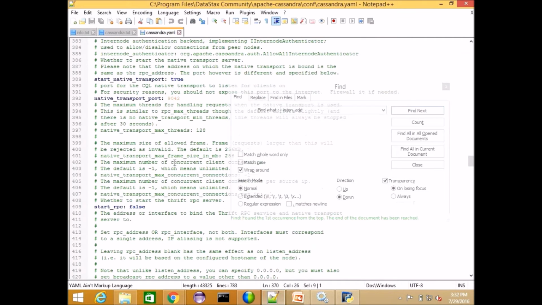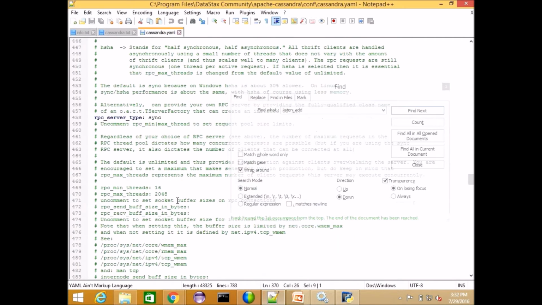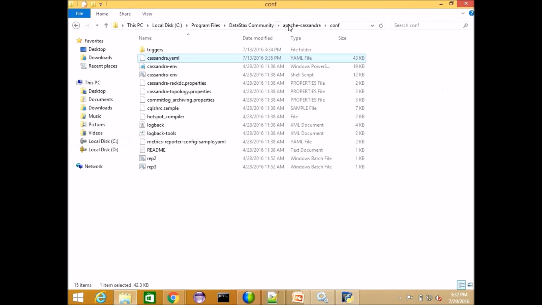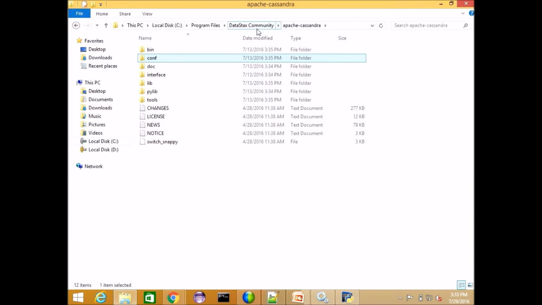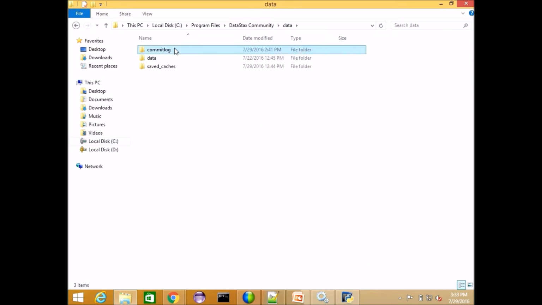And if you look at the folder here, Apache Cassandra, you have a data folder. Here there are commit log and data. Commit log means that once you perform a write operation in Cassandra, the write is first copied into this commit log. It's a physical structure, and it is append only. The writes you insert are only appended, and there is no check whether the data is duplicated or not. That's why it is very fast to write the data. It doesn't know anything about that, it's just an append log.